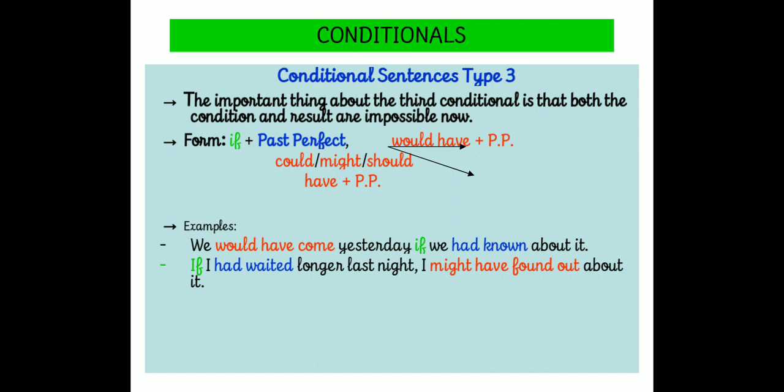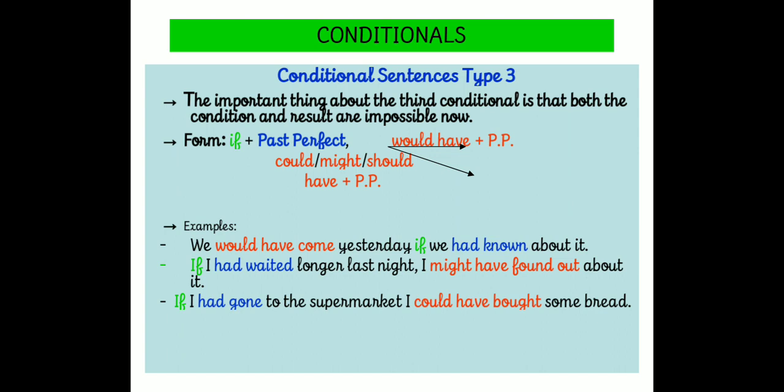Might was given as a modal auxiliary here. Okay. If I had gone to the supermarket, I could have bought some bread. So this was not possible at the right time. So if it was done, this could have bought. Okay. So the condition and result are both given in the third conditional type.